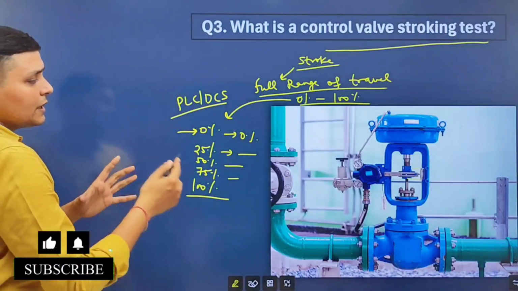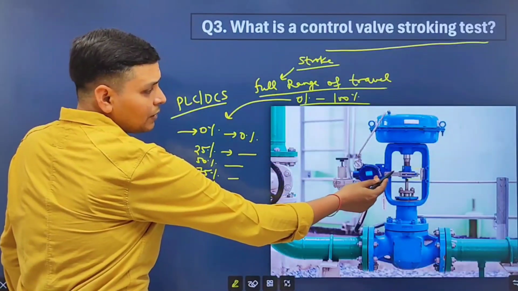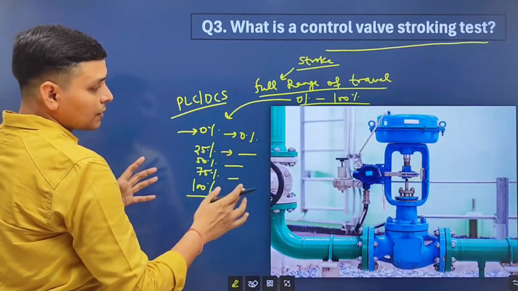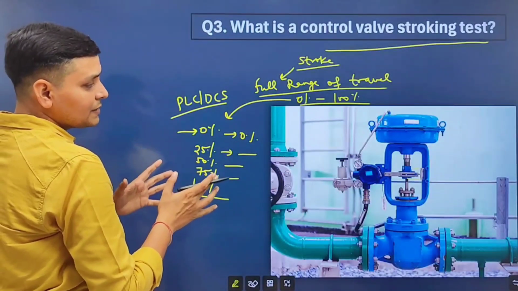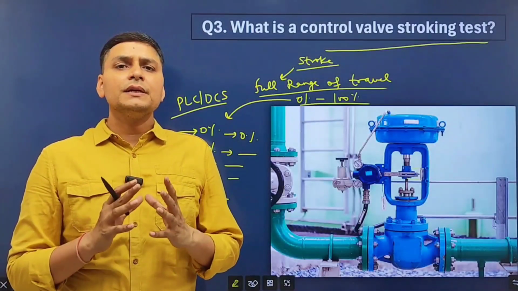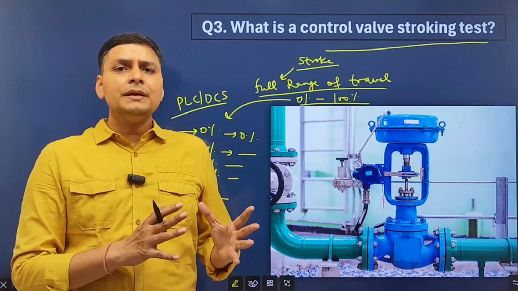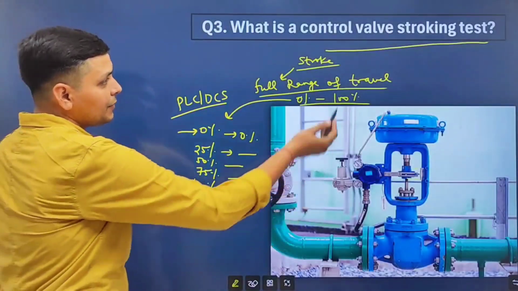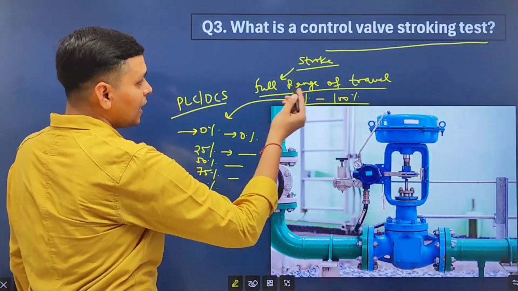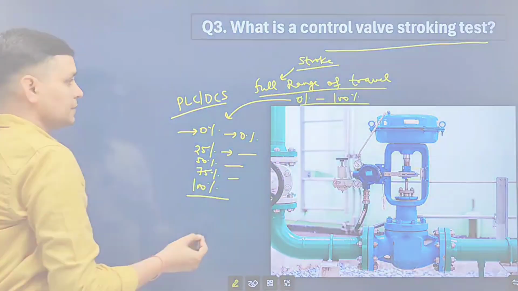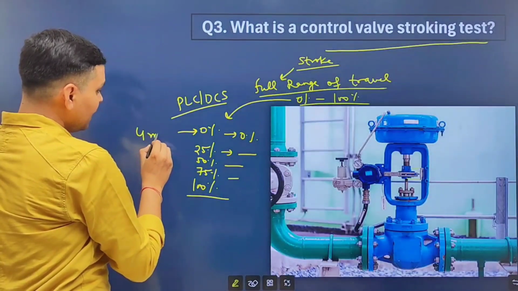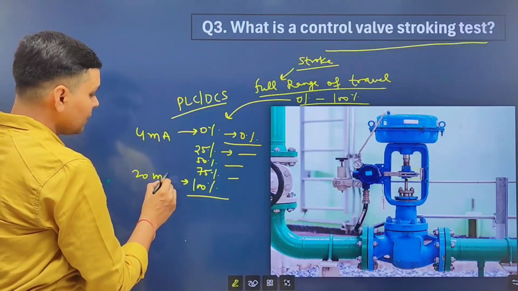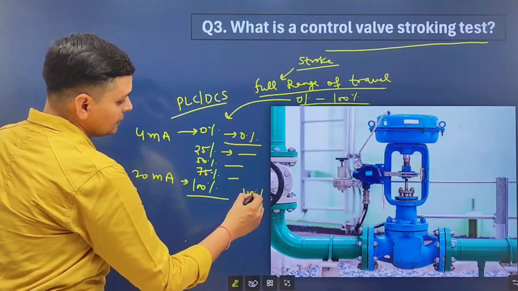So we can also test whether the actuator is working okay or not, or valve positioner is working okay or not, whether it needs calibration or not. Look friends, stroking test is performed for commissioning and at maintenance time. At that time, we need to check that control valve is working according to that signal or not. Here at 4 milliampere, control valve will operate 0% and at 20 milliampere, control valve will operate 100%.